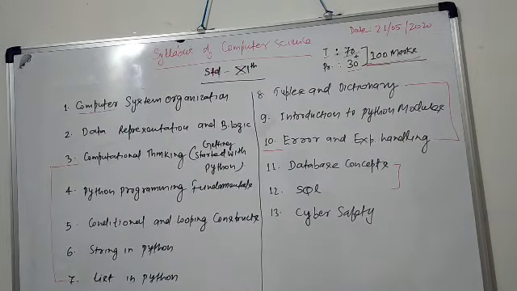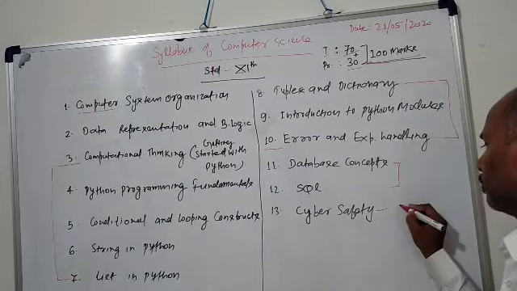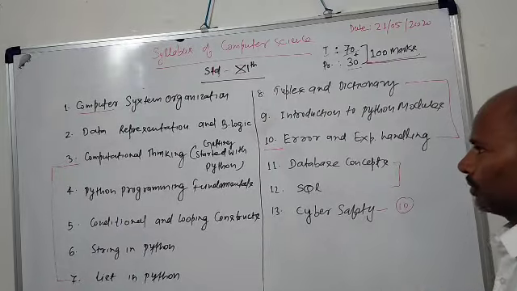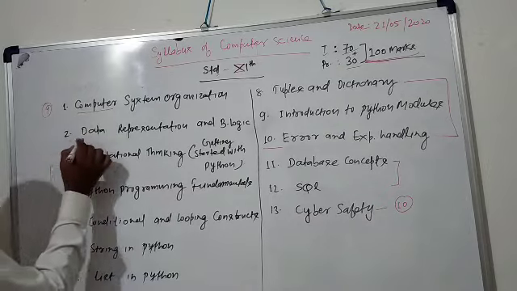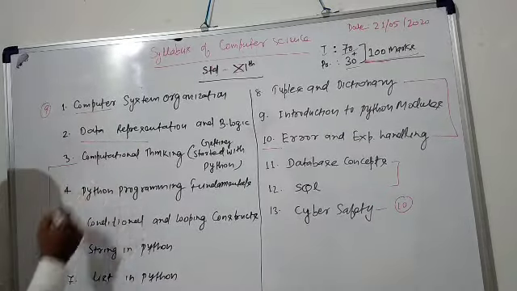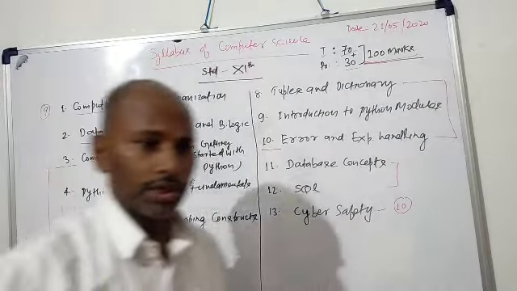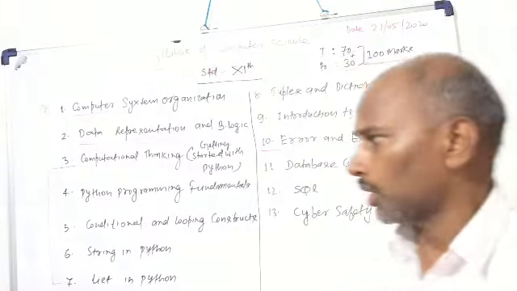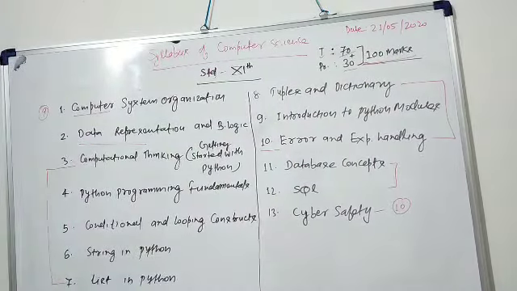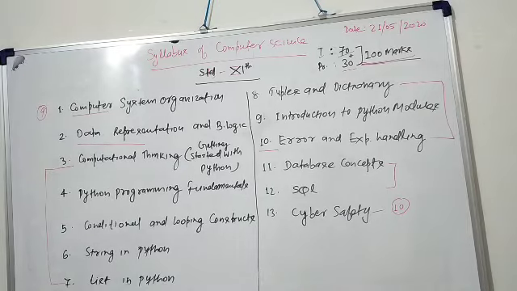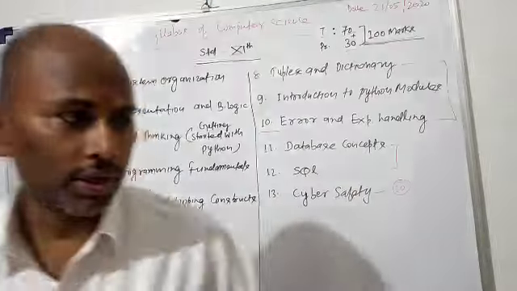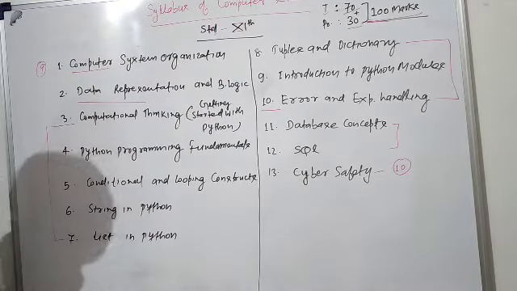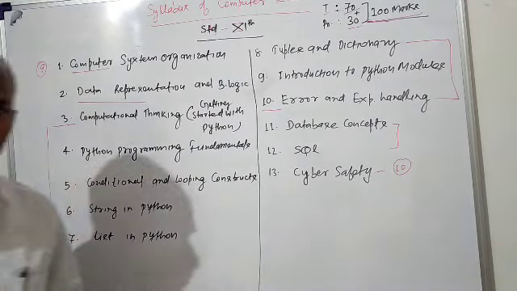This cyber safety chapter is related to the class 10 syllabus, and this is related to class 9. And this chapter you have already studied in previous classes. These are the entire topics of the class 11 syllabus. I hope you have all understood this topic. Thank you very much.